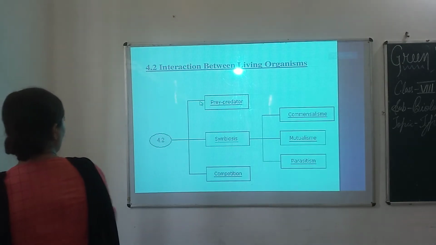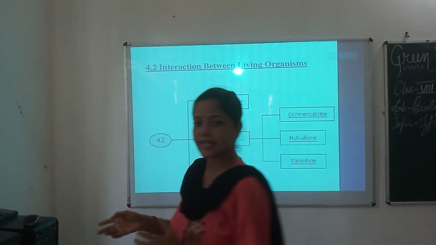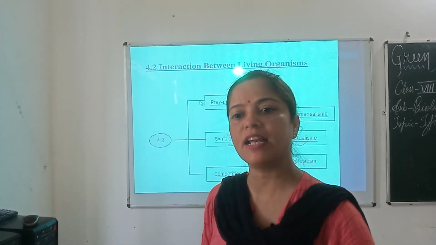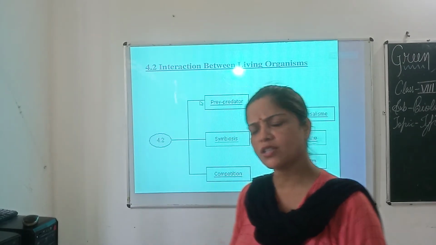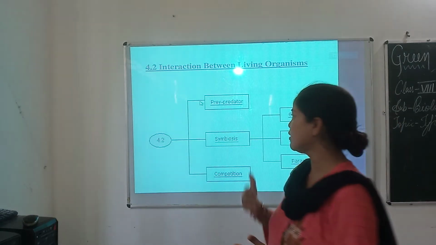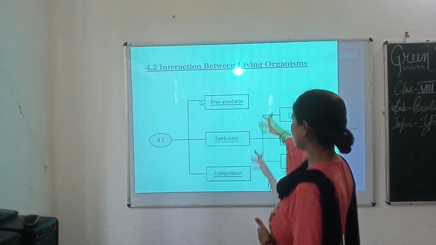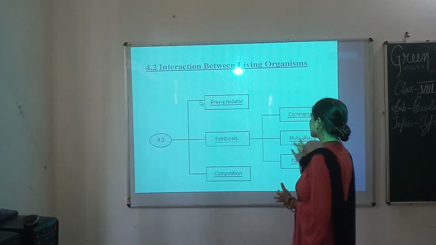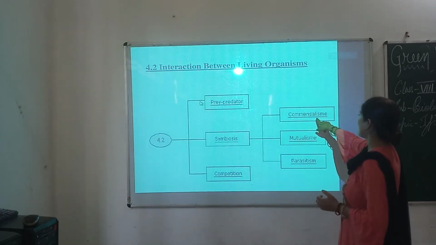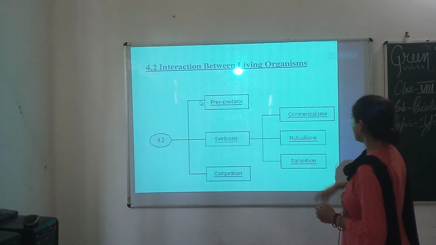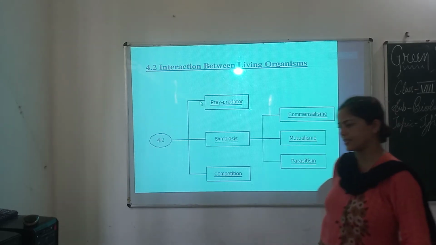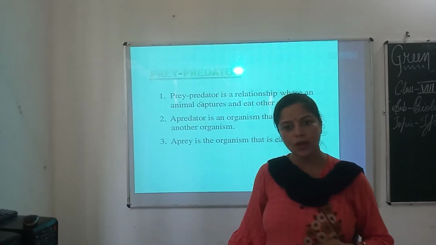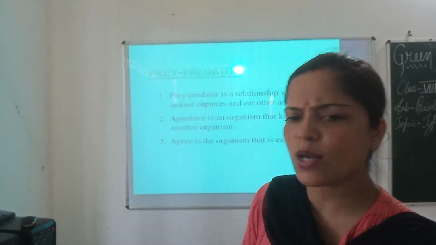Interaction between living organisms is dependent in many ways like symbiosis, parasitism and predation. Here it is divided into predator, symbiosis and competition. Symbiosis is further divided into commensalism, mutualism and parasitism. Now let us know about symbiosis. What is symbiosis?